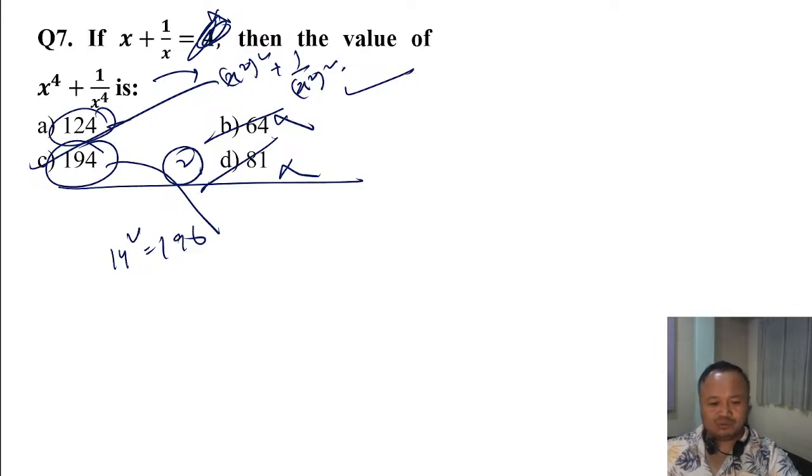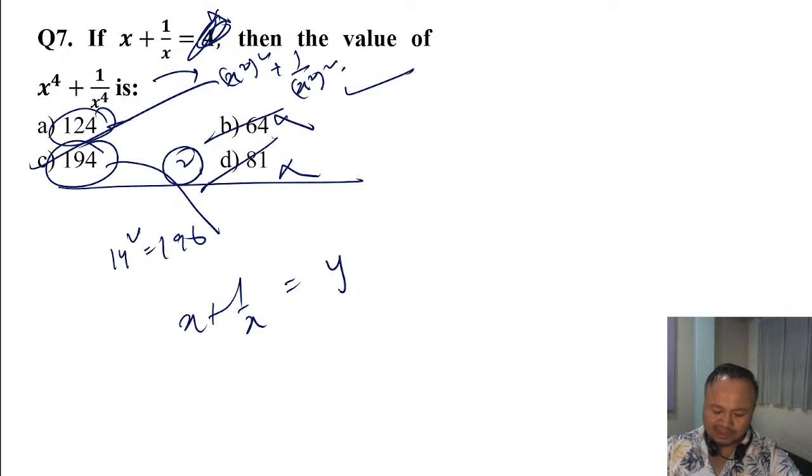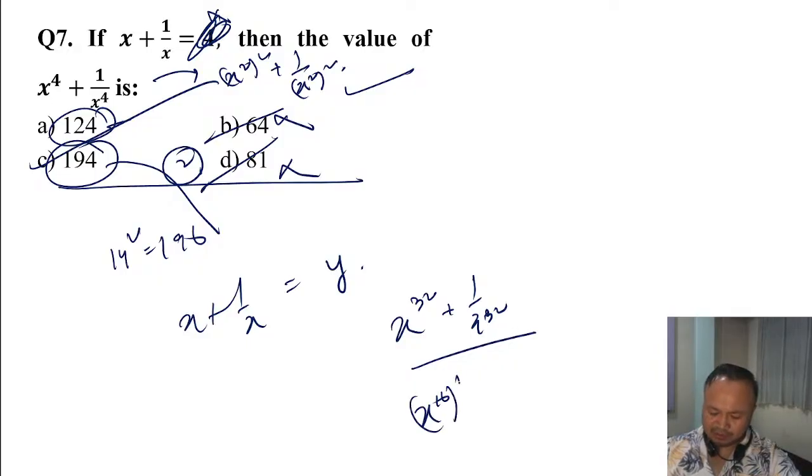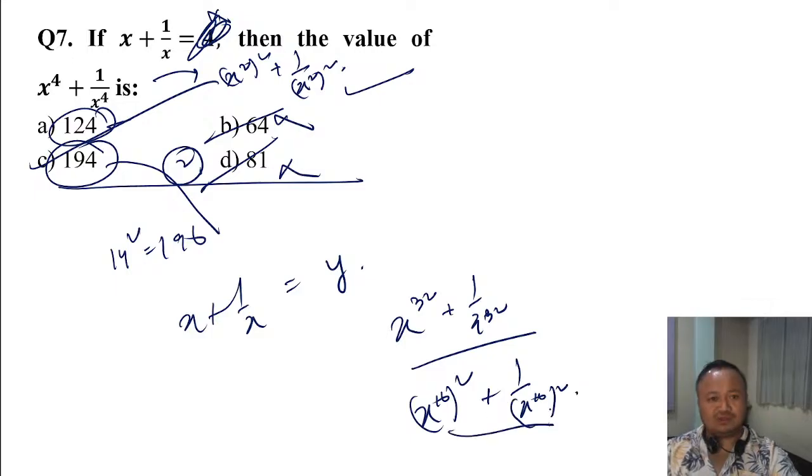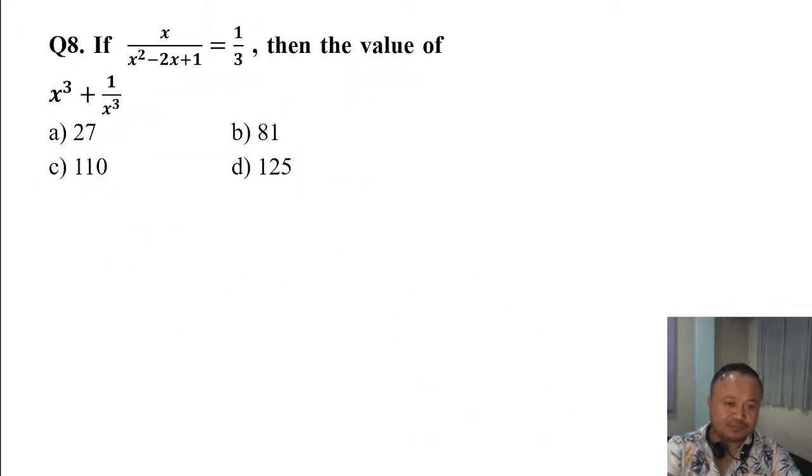Any square it can be of the form x plus 1 by x, whatever. Here x to power 32 plus 1 by x to power 32, so it can be concluded that it is x to power 16 whole square plus 1 by x to power 16 whole square. Whenever perfect square numbers come, we take a difference of 2. If they have put it in the minus format, you have to do a difference of minus 2.